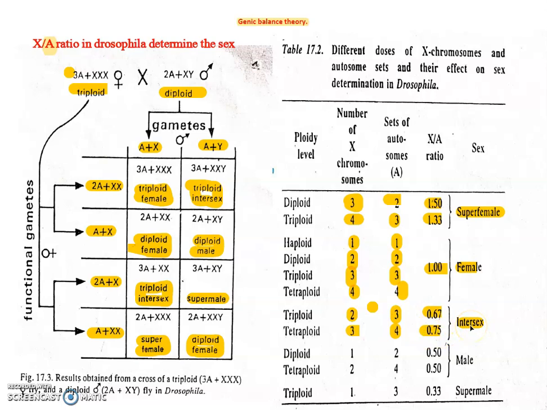It is also intersex. Here also, in such a way, 2 X chromosomes and 4 autosomes, the ratio is 0.5. So it converted into male, it developed into male. And if the X chromosome is 1 and there are 3 autosomes, the ratio is 0.33, converted into super male.